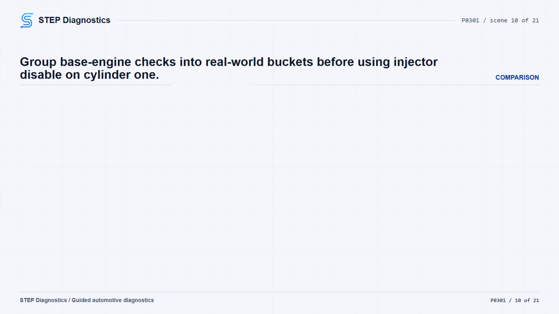Mechanical noise from accessory drive components, cooling fans, or rough road high RPM light load operation may create a misfire-like loss of cylinder acceleration. If no base engine concern is found for this cylinder-specific code, command the suspect injector off with the PCM injector disable PID and watch engine RPM response.